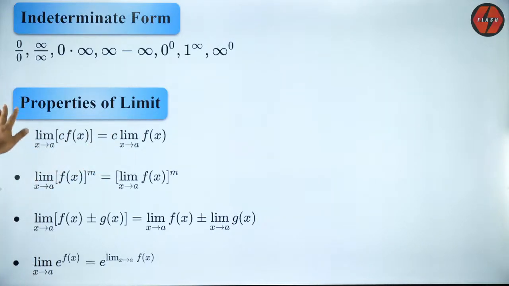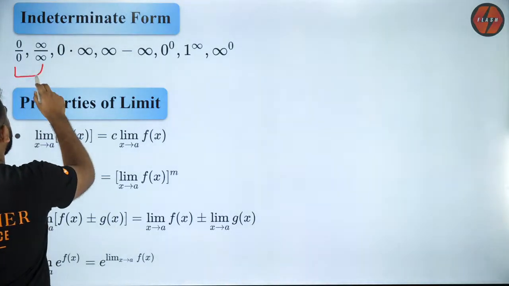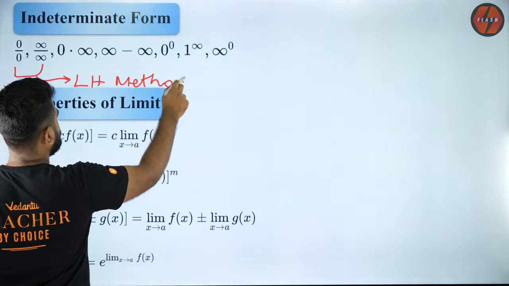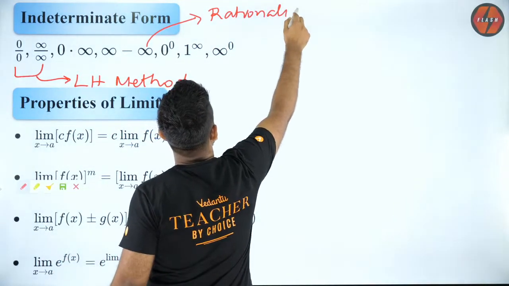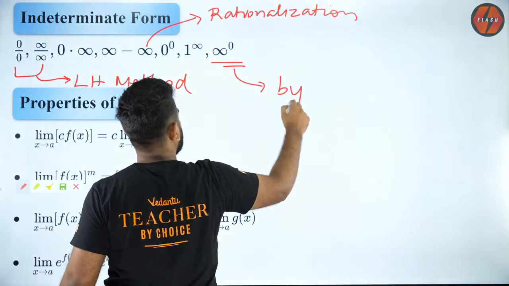So now, properties of limits. These are very simple properties. Can you guys make a note of it? It is self-explanatory. Just make a note of it and then we will try to use it in questions. All of these forms have specific methods to solve. For example, the first two are famously solved by the L-Hospital method. This one is solved by the rationalization method. And this is solved by taking log.